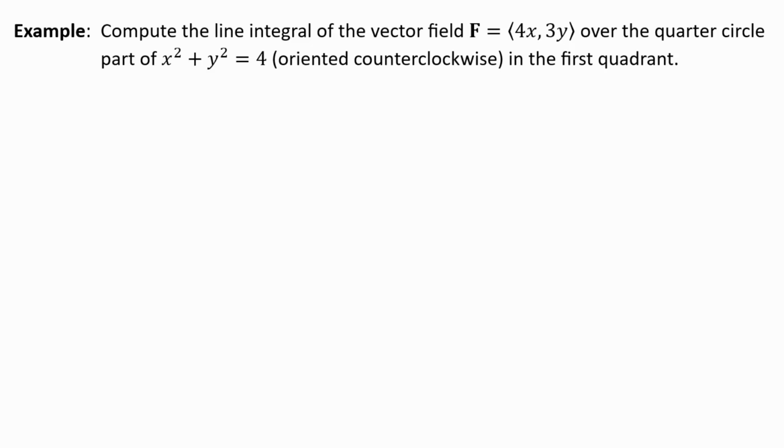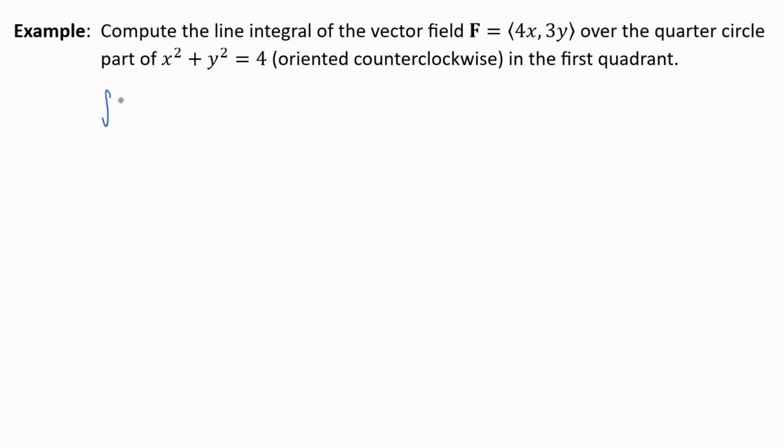Compute the line integral of the vector field F = ⟨4x, 3y⟩, so that's a vector field in the plane, with components 4x and 3y, over the quarter circle part of x² + y² = 4, oriented counterclockwise, because orientation matters, in the first quadrant. Okay, so let's write down what we're going to compute here.